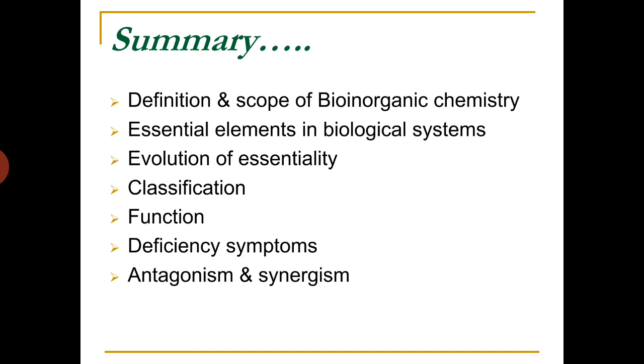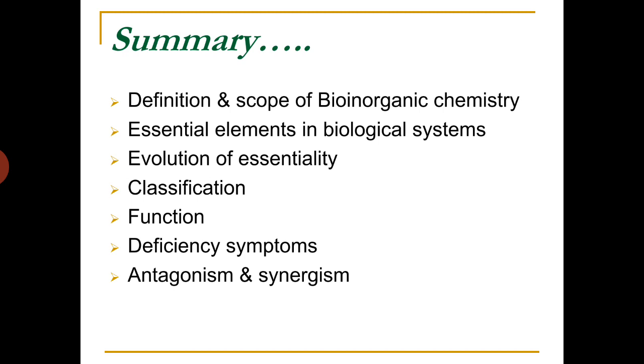Let us sum up the topics we have discussed today. We have discussed the definition of bioinorganic chemistry and scope of bioinorganic chemistry, how it is related with other subjects. Then essential elements in biological systems, evolution of essentiality, classification of essential elements into various groups called bulk minerals, macro minerals, trace elements, ultra trace elements, etc. And function of these essential elements, then deficiency symptoms of these essential elements.